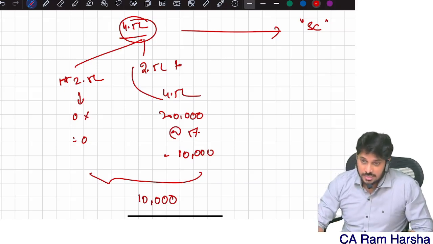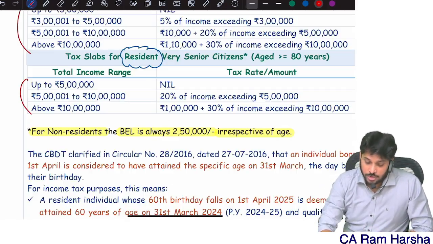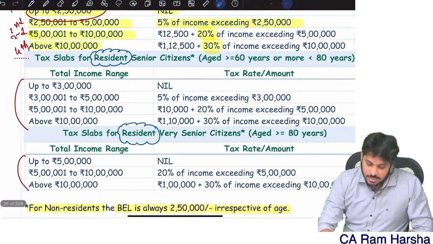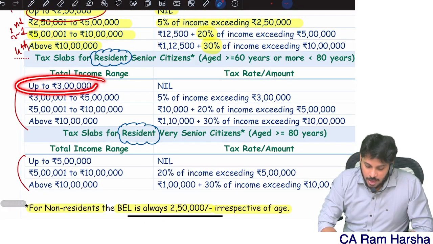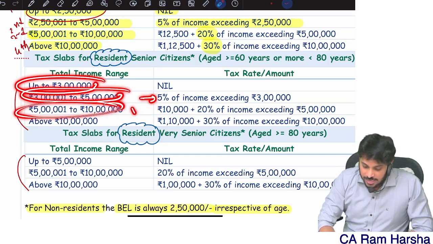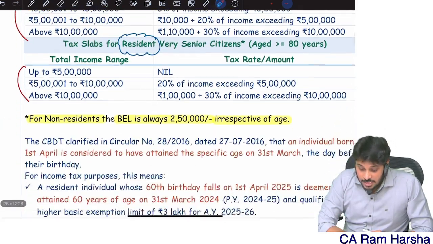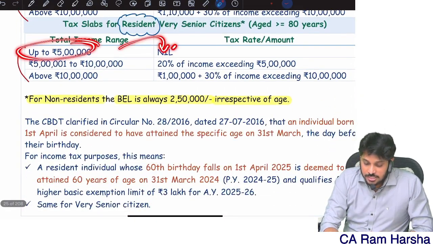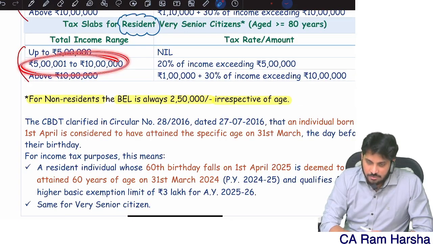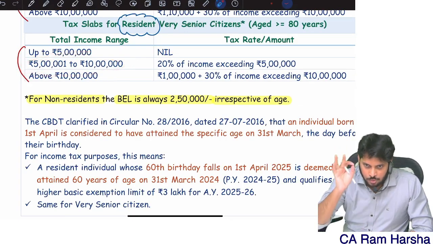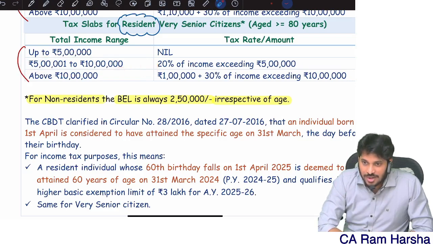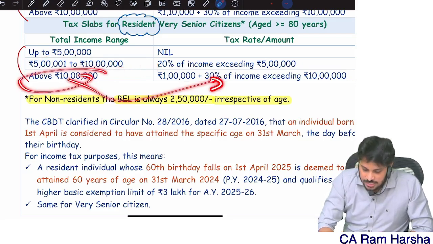Now he's a senior citizen, right? How should I compute the same 4.5? Look at this. Senior citizen. What is the slab rate? First slab up to 3 lakhs 0. Then 3 to 5 lakh 5%. 5 lakh to 10 lakh it is 20%. Above 10 it is 30%. Super senior directly up to 5 lakhs 0. The moment 5 lakhs income is crossed, up to 10 lakhs slab, 20% straight away, and above 10 it is 30%.